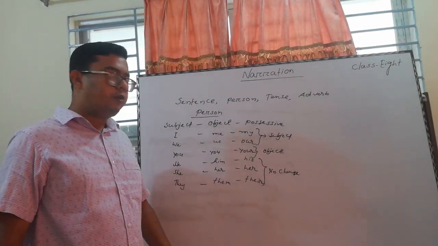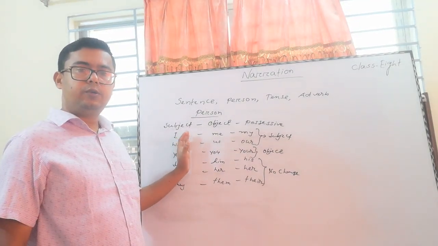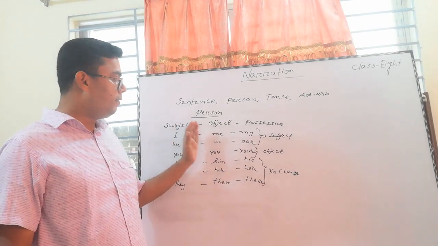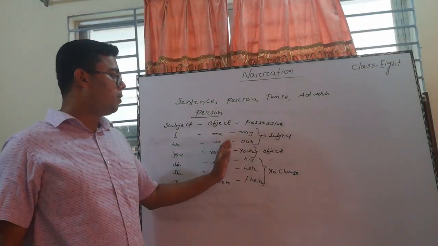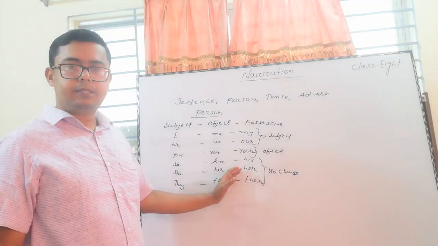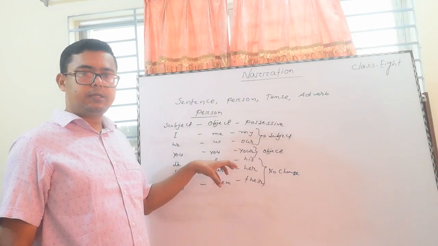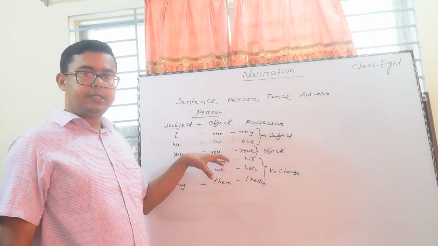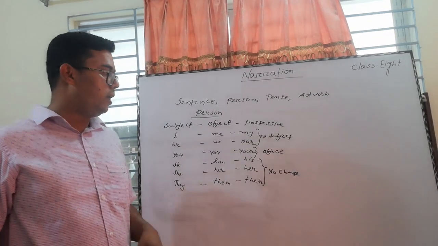Another piece of information for you: if it is subjective form, then you follow the subjective form. But if it is object, then you have to follow the objective form. If it is possessive, then you have to follow the possessive form. Be careful. This is most important because most of the students make a mistake here. So if you are careful here, I think you can do well.